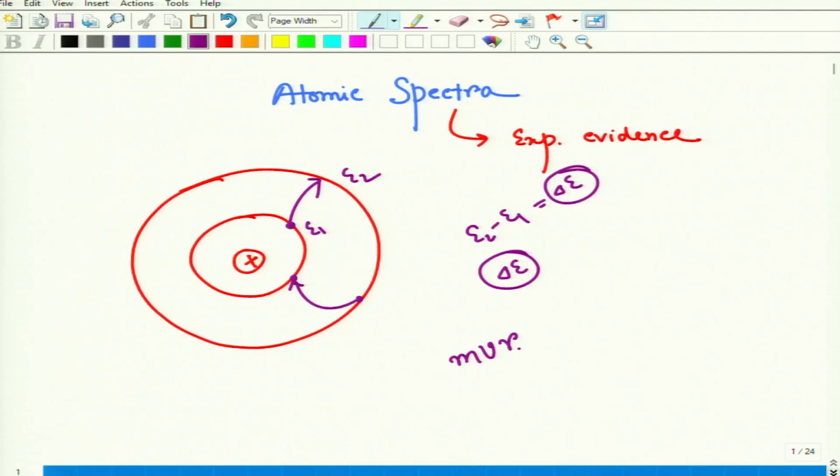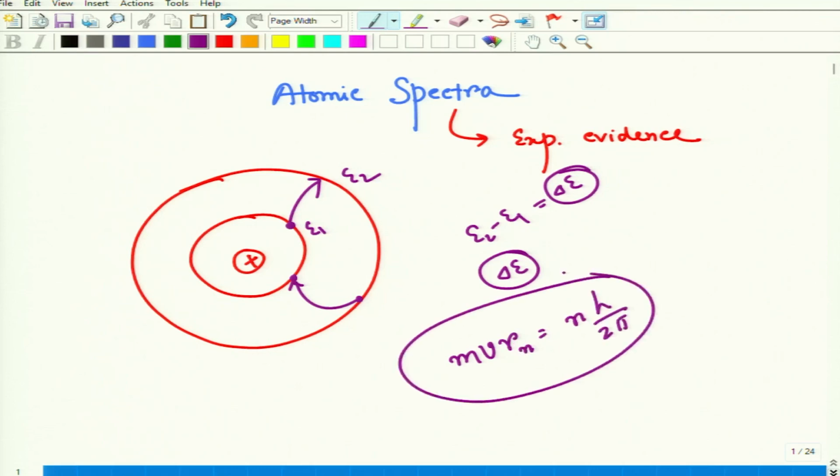For that Bohr said that those radii, r being the radius here, satisfy the equation mvr equals nh by 2 pi, or more generally mv_n r_n equals nh by 2 pi. n is the suffix, meaning the nth orbit.